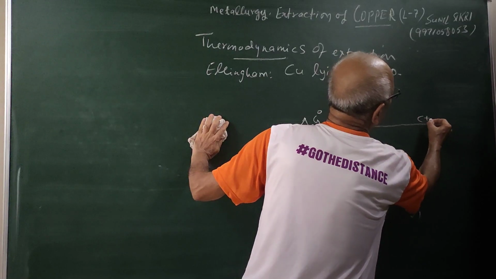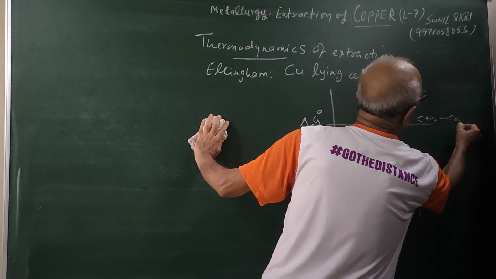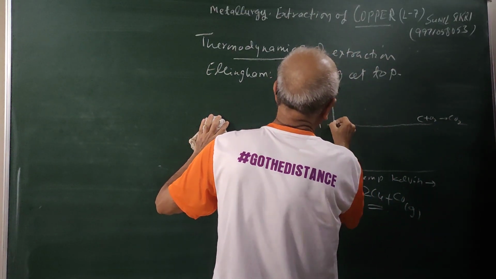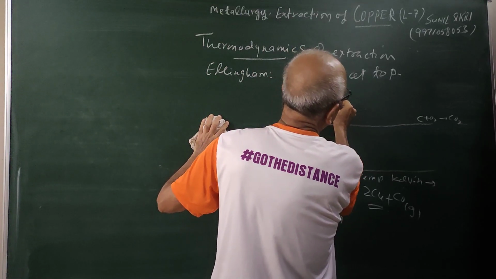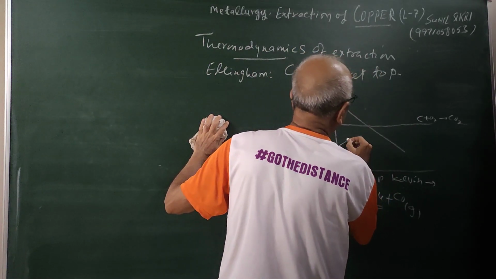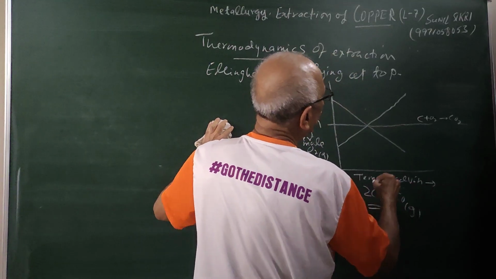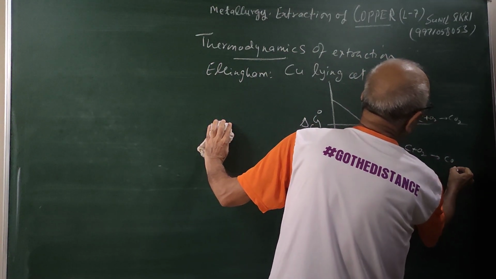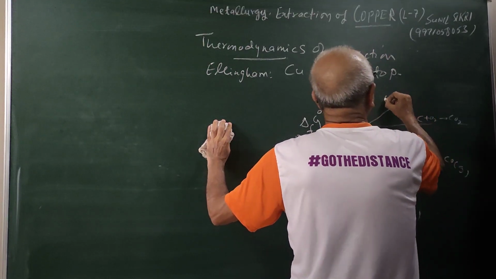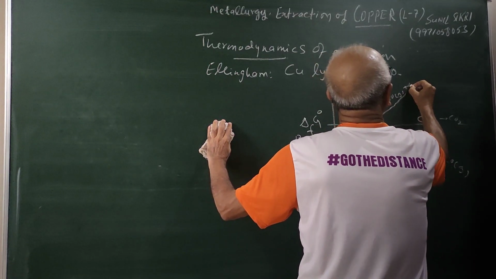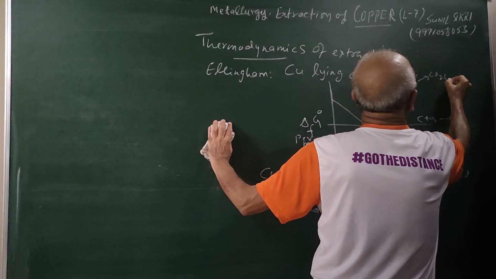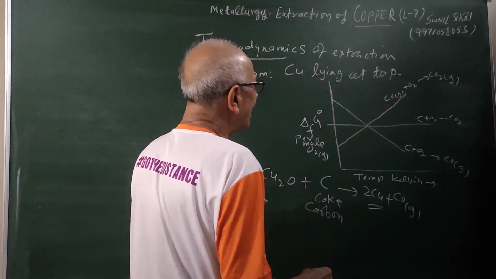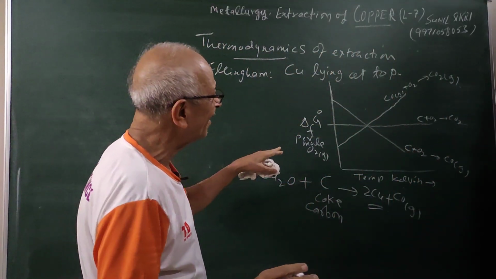This line is carbon plus oxygen giving CO2, and here carbon plus oxygen giving carbon monoxide gas, and here carbon monoxide plus oxygen giving CO2 gas. We have drawn the Ellingham diagram in our 2 lectures.